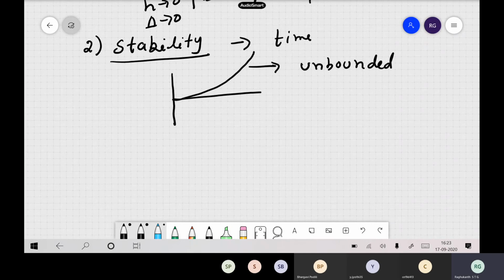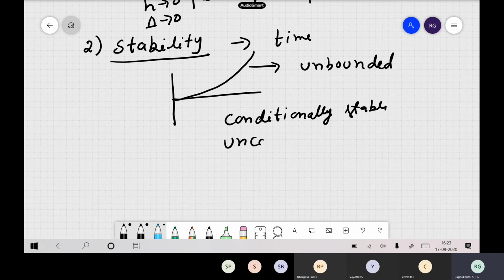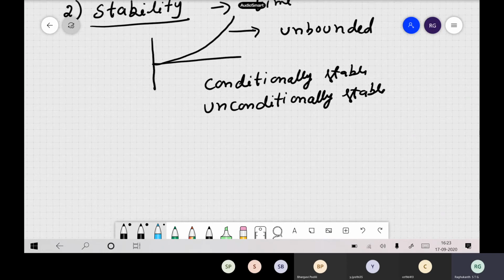There are a variety of cases. Conditionally stable, unconditionally stable, many cases are there, and we will be using all these types of words. Then you can have conditionally unstable, and also unconditionally unstable.